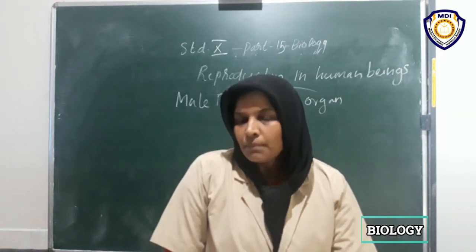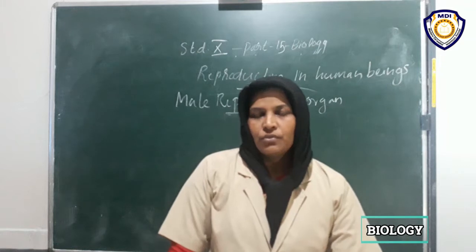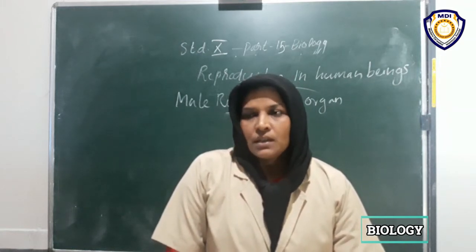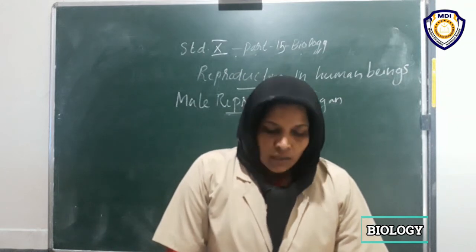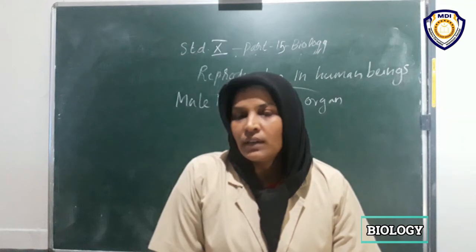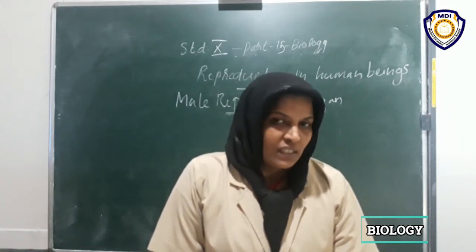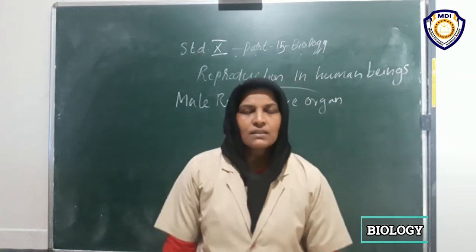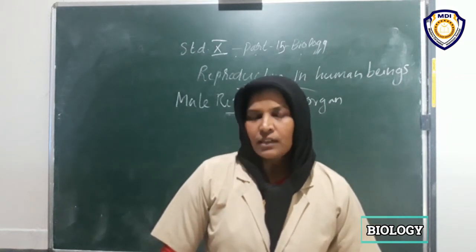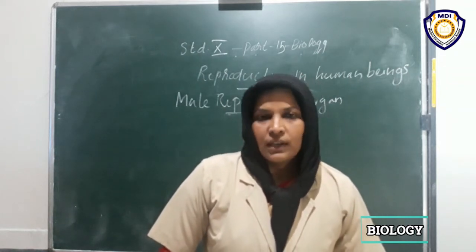It is the common passage, with only one opening for the release of sperms and urine. Then you know the tube is called the vas deferens. The vas deferens is the tube arising from each testis. Along its pathway, near the urinary bladder, there are two accessory sex organs,